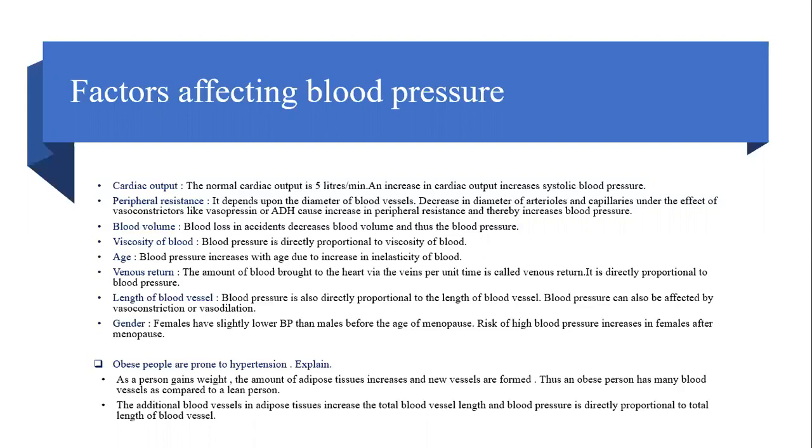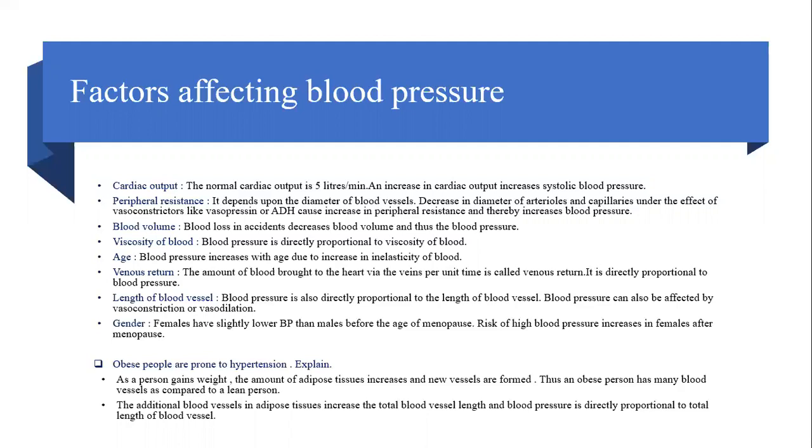Blood pressure can also be affected due to vasoconstriction or vasodilation. If vasoconstriction is more, then blood pressure increases. If vasodilation is more, then blood pressure decreases. Then come to gender. It is seen that usually females have slightly lower blood pressure than the males before the age of menopause. But after the age of menopause, it is seen that the blood pressure increases in females in comparison to males. The next question, it's a give reason question, why obese people are more prone to hypertension.